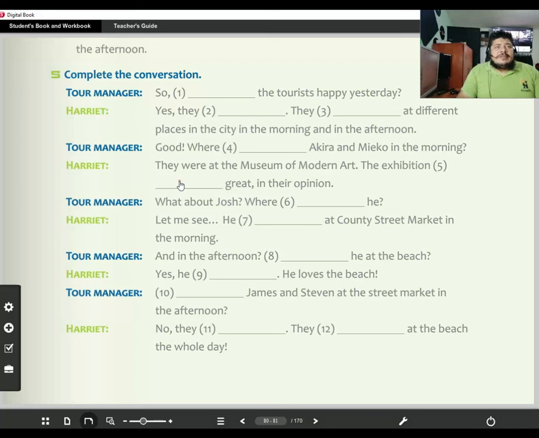The exhibition great in their opinion. What about Josh? Where he? Let me see. He at County Street Market in the morning and in the afternoon? He at the beach? Yes, he loves the beach. James and Stephen at the street market in the afternoon? No, they at the beach the whole day.